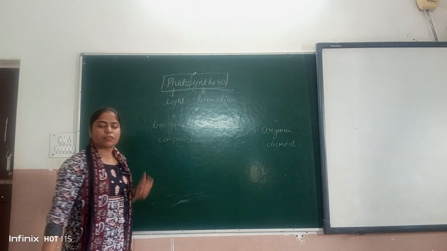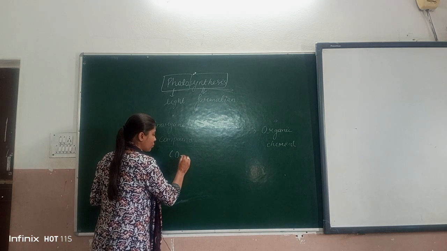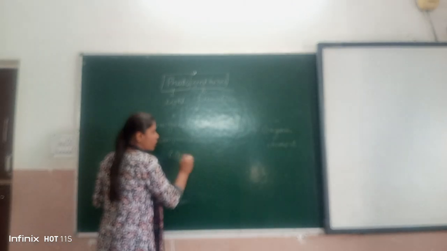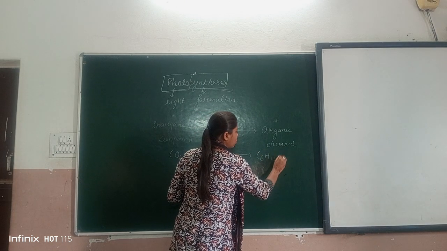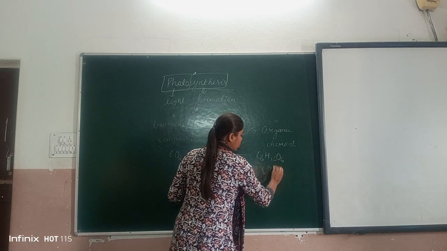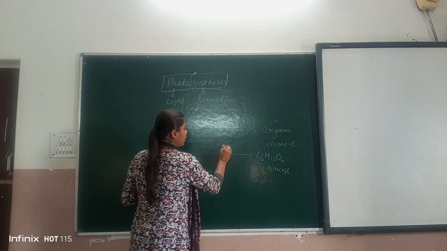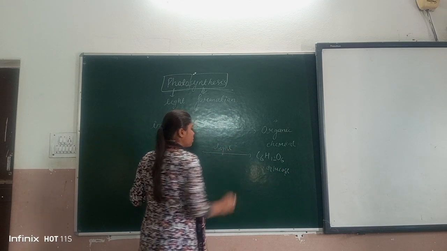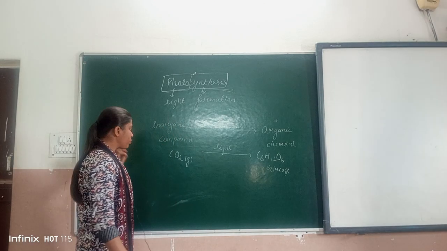This is known as photosynthesis. When an inorganic compound like CO2, which is in gaseous phase, is converted into C6H12O6 glucose in the presence of light, this process is known as photosynthesis.